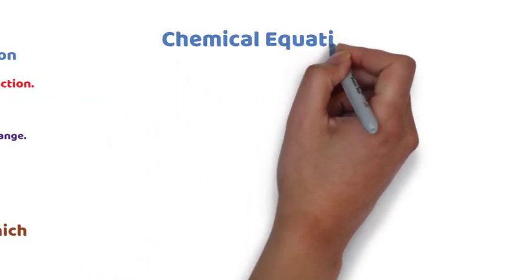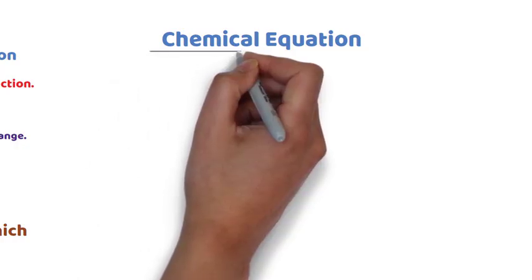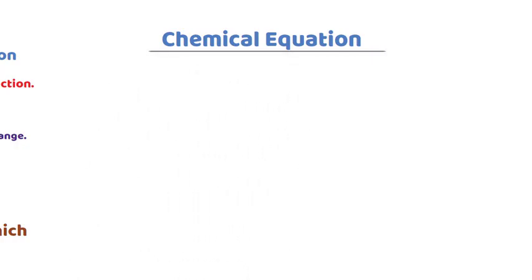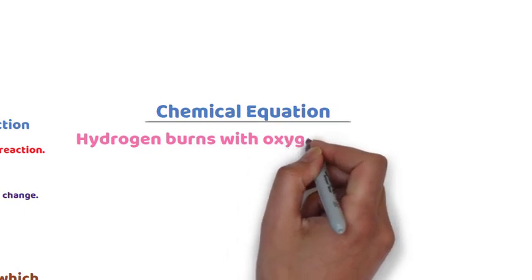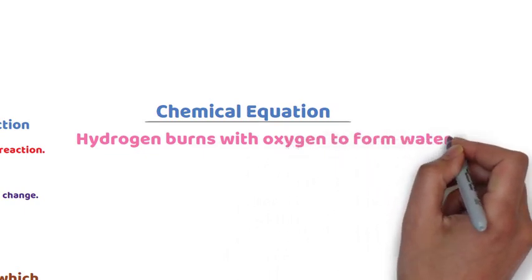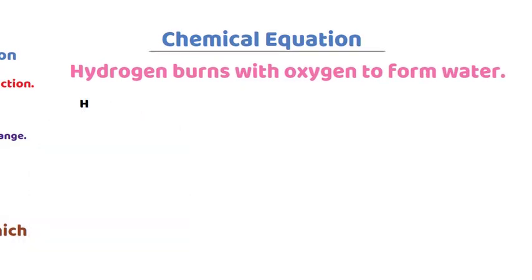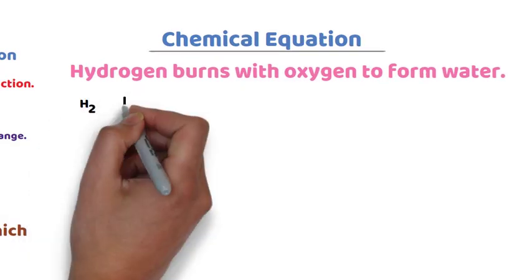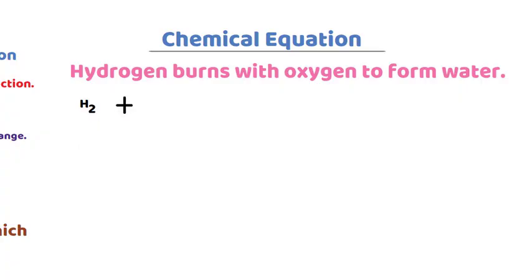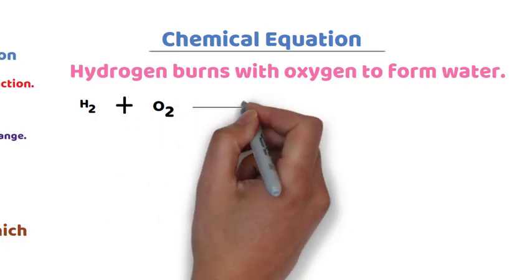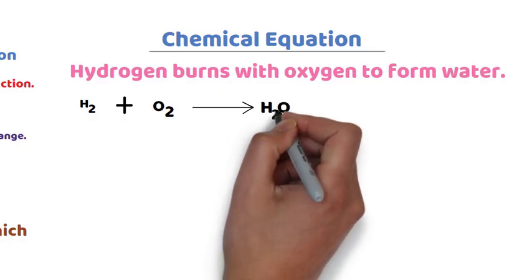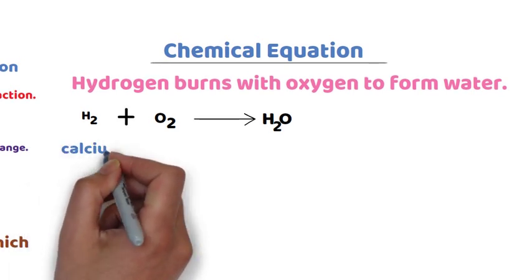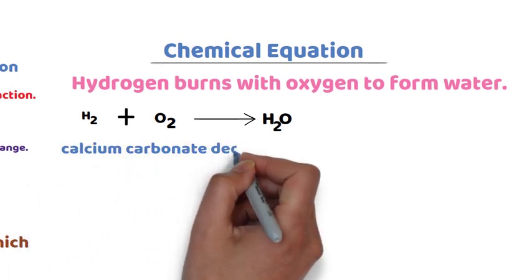Now let us see what is meant by a chemical equation. We have a different example. Hydrogen burns with oxygen to form water. This is a chemical reaction which is stated in words. Now, H2 is the symbol of the formula of hydrogen molecule, reacting with O2, which is the formula of oxygen molecule, to produce water, H2O. This is a chemical equation because it's represented by symbols and formulas.